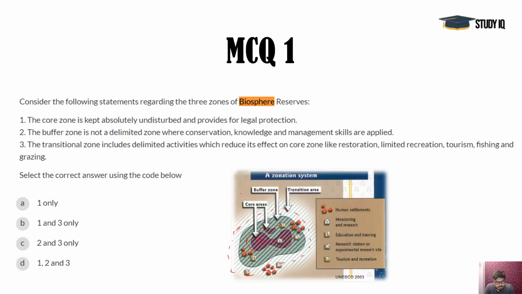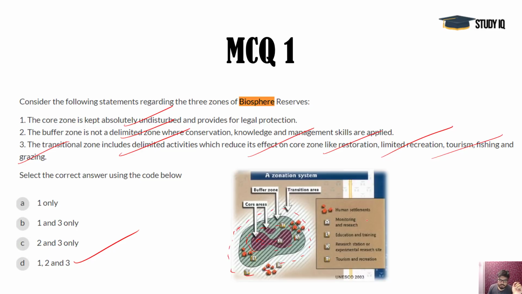After the core area there is a buffer zone. There may be some restrictions, but these are not absolute and not always there. They can be customary, or officially given to this area. So it is not a delimited zone, and both the statements are correct. The third one is again correct. The transition zone includes delimited activities which reduce the effect on the core zone, like restoration, limited recreation, tourism, fishing and grazing. So all these statements regarding biosphere reserves are correct.